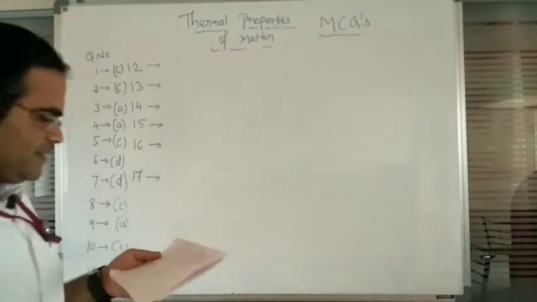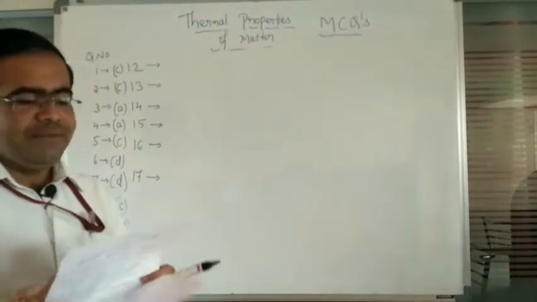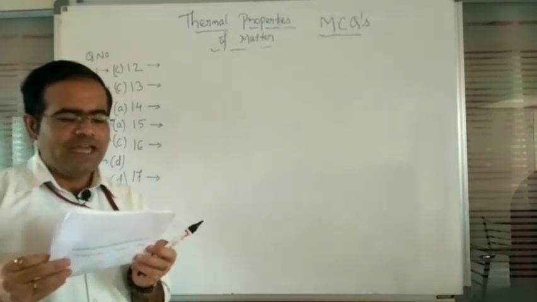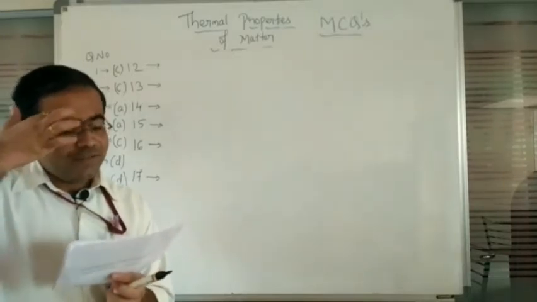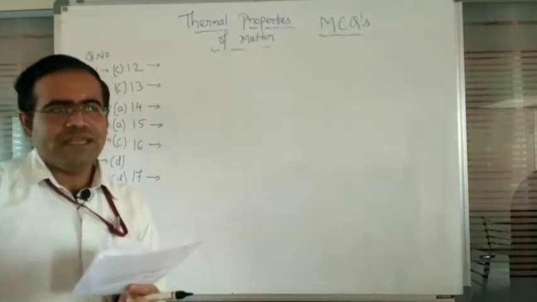Okay. Next, question number 11. The Wien's displacement law expresses a relation between what? So what is the relation it is going to represent here? The first option: wavelength corresponding to the maximum energy and temperature.